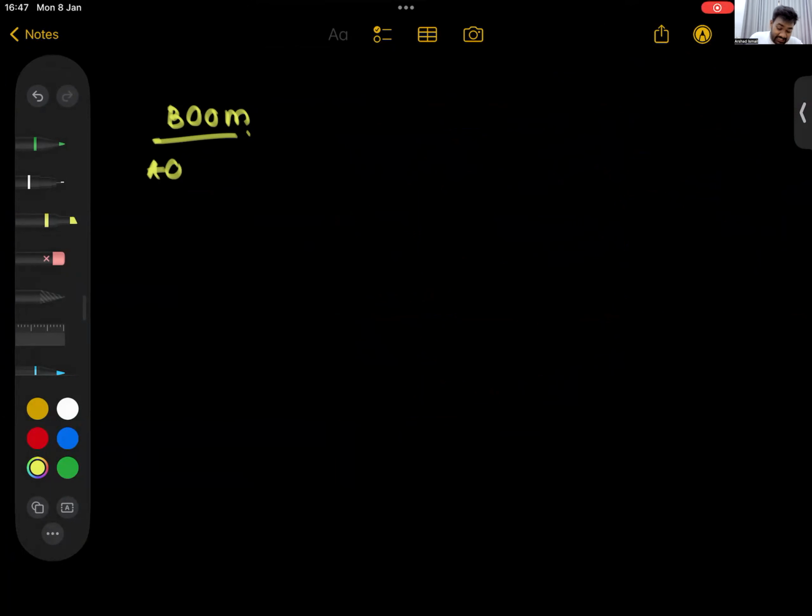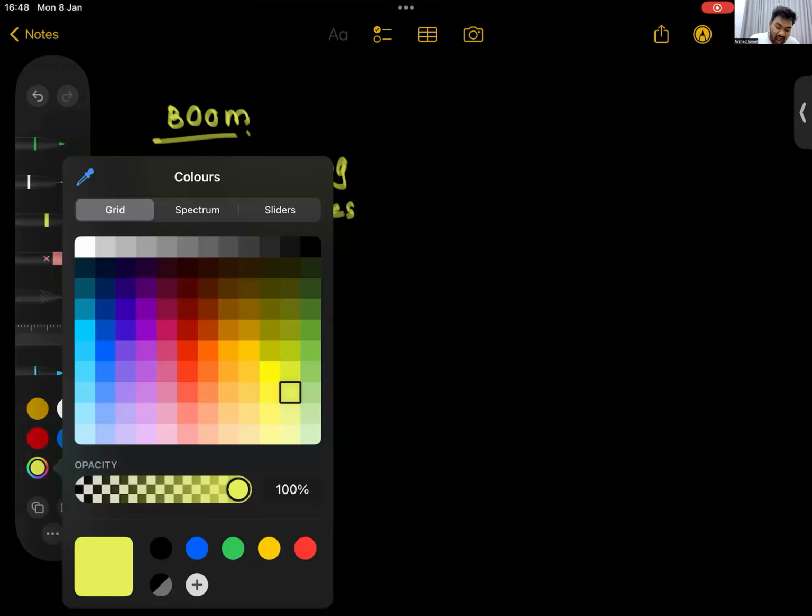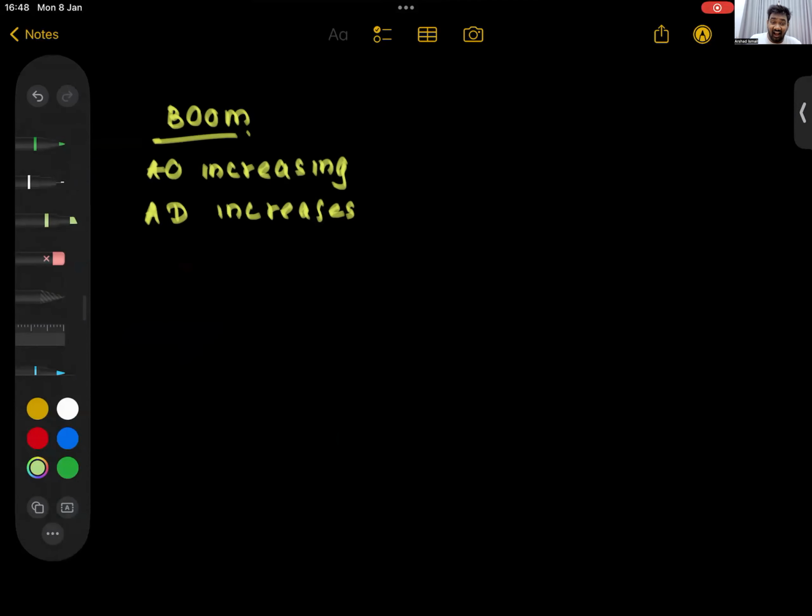Actual output is increasing. What can you tell about aggregate demand during a boom? Are people spending or keeping their money away? People are spending, right? Aggregate demand is increasing. So if people are spending and output is increasing, what do you think happens to unemployment?